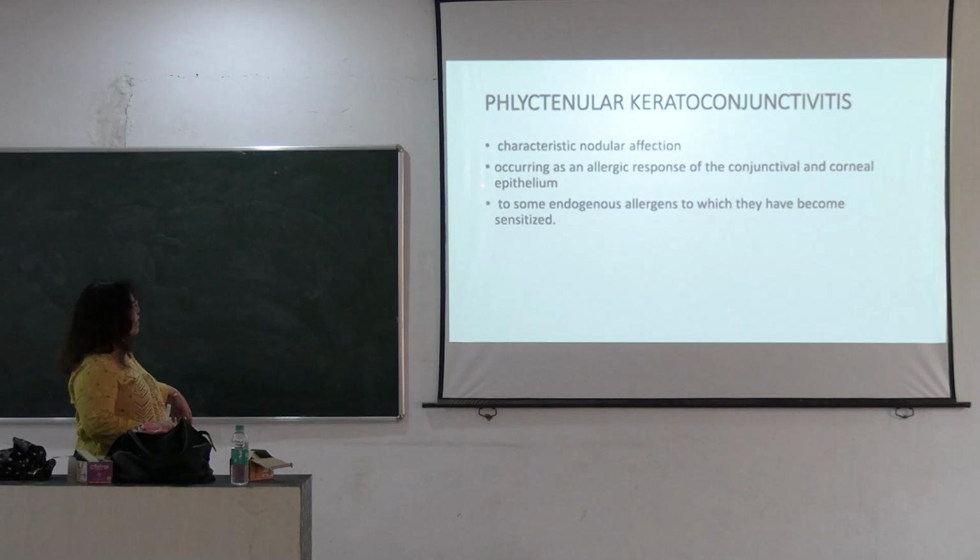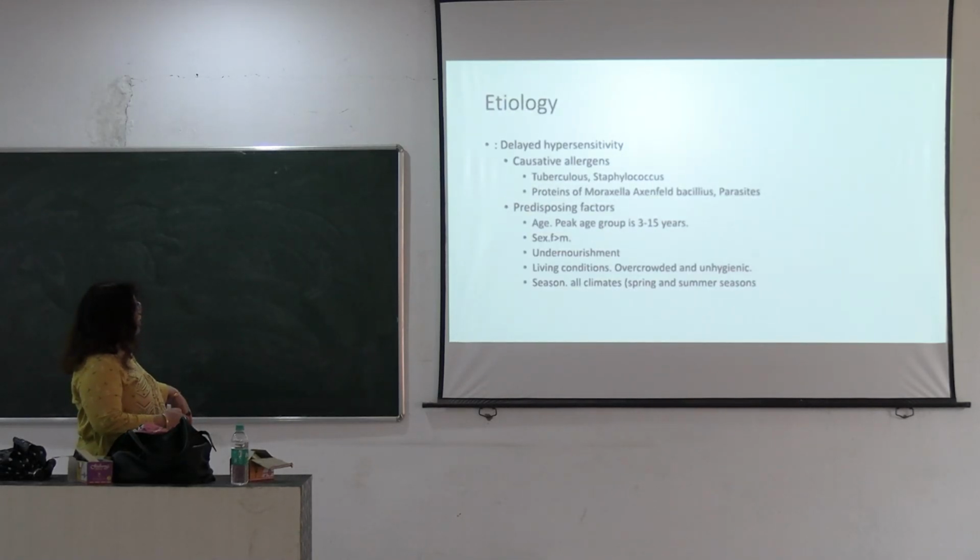Phlyctens are raised yellowish spots present around the limbus. They are circular in shape, and it is a kind of delayed type of hypersensitivity reaction.